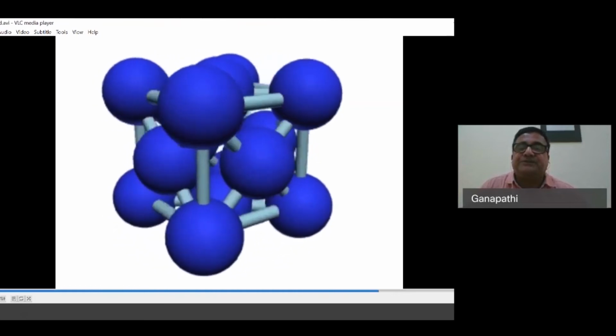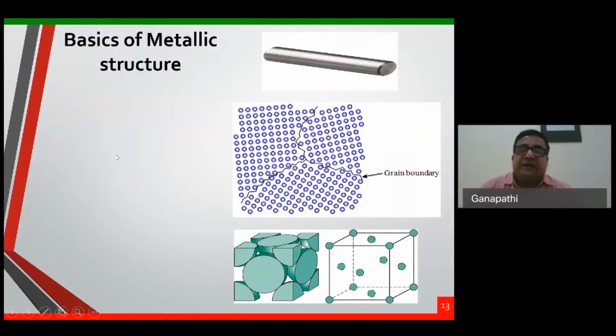Before I get into the other aspects of the iron-carbon diagram, we will try to understand one by one. I think everybody knows what an atom is.